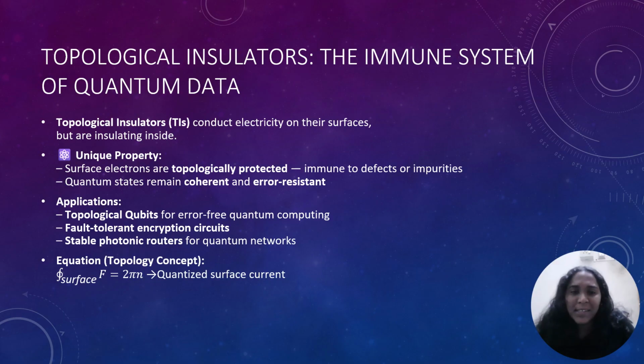That's what topology basically means, right? So even if the material has impurities or defects, the surface stays intact, making quantum bits much more stable. This is key to fault-tolerant quantum cryptography, where encryption literally can't be broken by noise, damage, or faults.